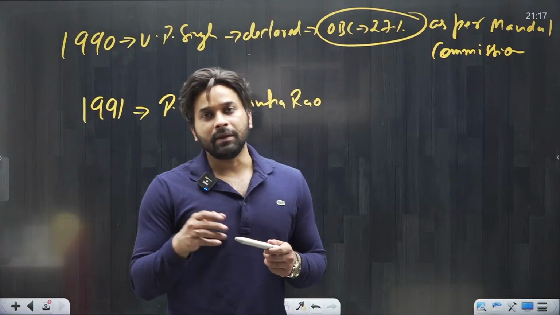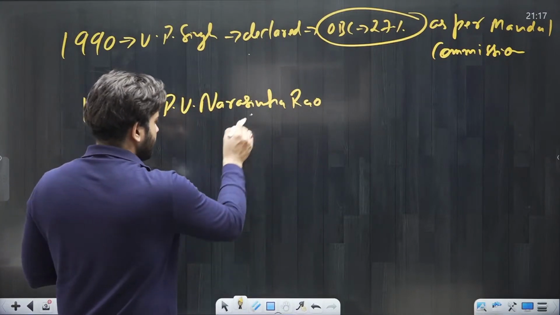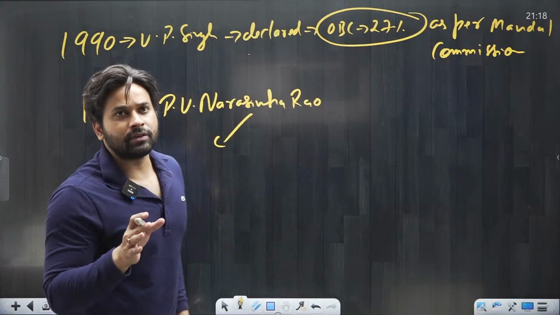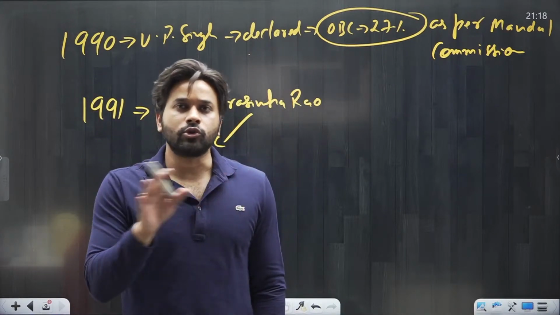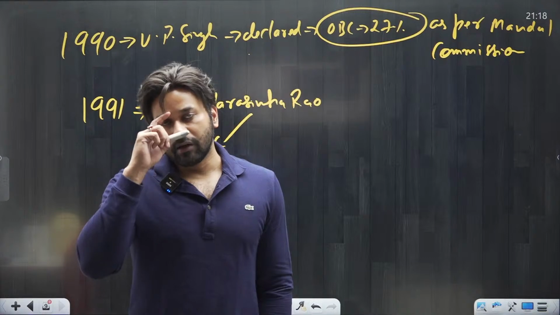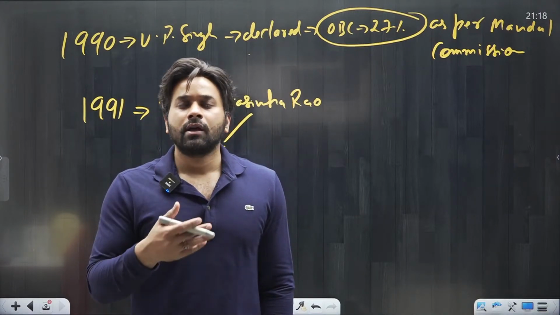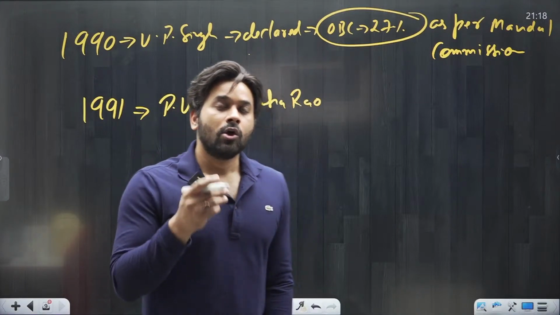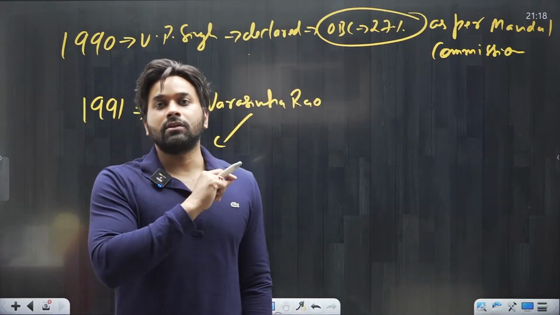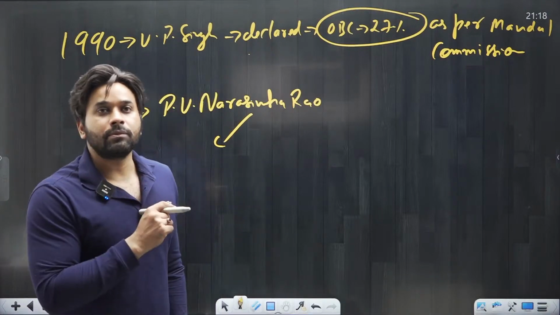So what did the PV Narasimha Rao government do? PV Narasimha Rao said that, okay, we have no issues with the 27% reservation to OBC. We have no issues with that. But we have one issue. Not all OBCs really require reservation. So he said that only the poorer section amongst the OBC should enjoy the benefit of 27% reservation.